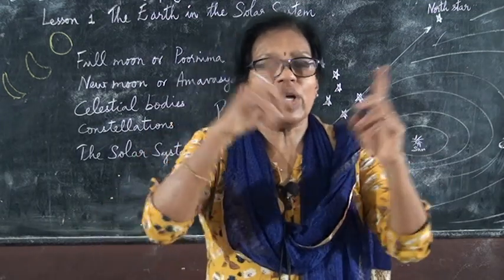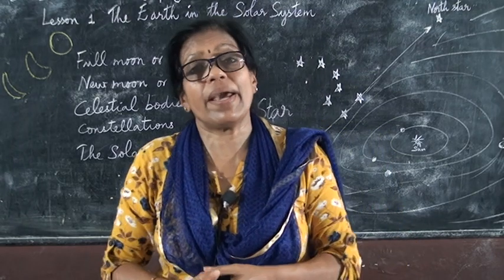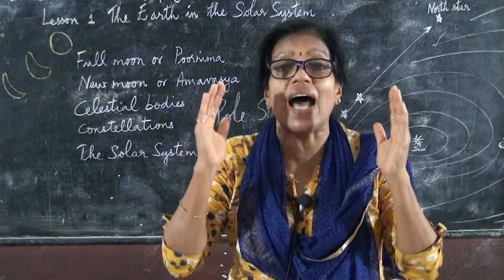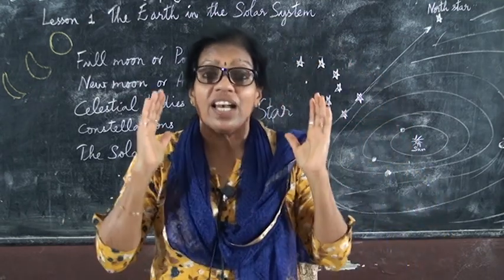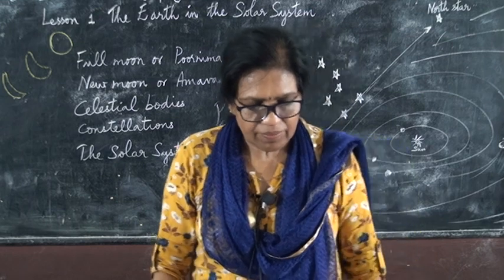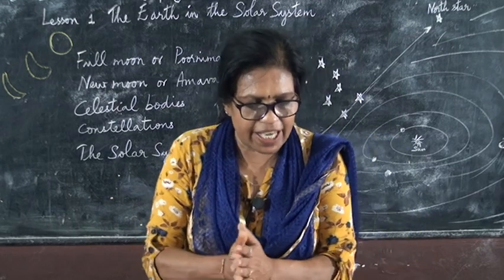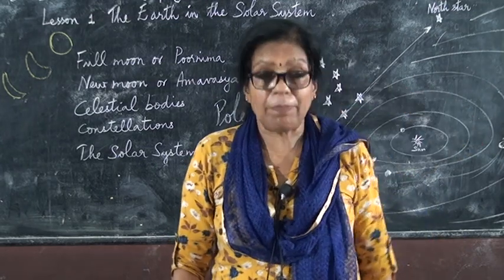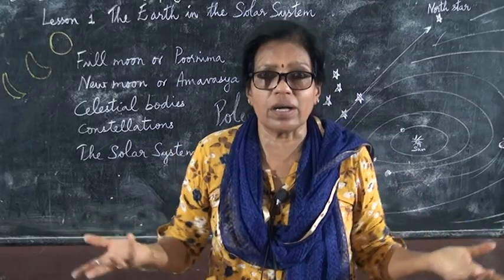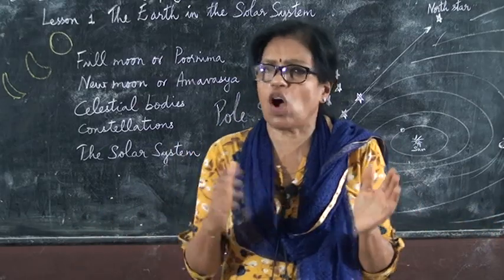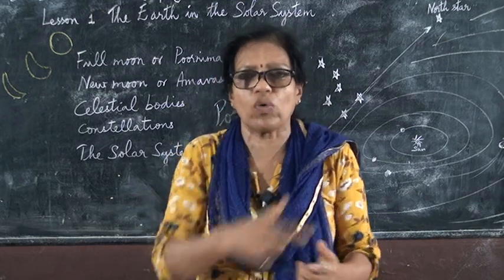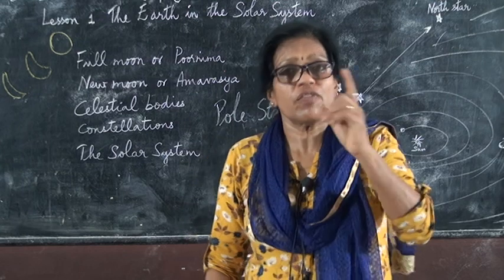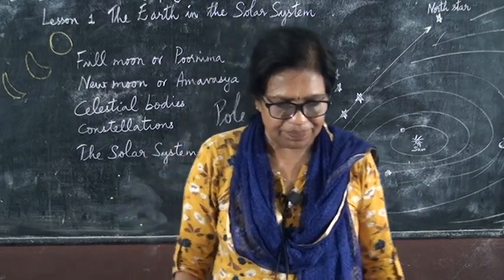In the solar system our Earth comes 3rd in place, and in comparing the size, it is the 5th largest planet. The word planet came from the Greek word Planetai. Planetai means wanderer. Wanderer means all the time moving, not remaining in one place, going round and round. So planetai means wanderer, a Greek word, and from that word the word planet has come.